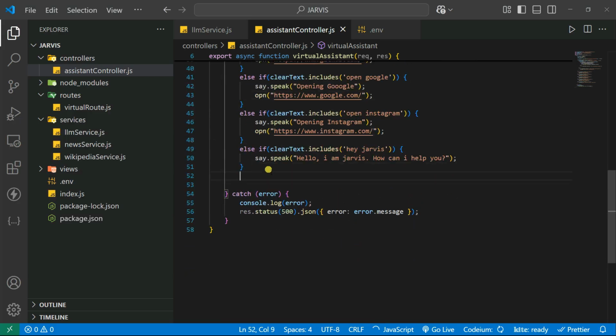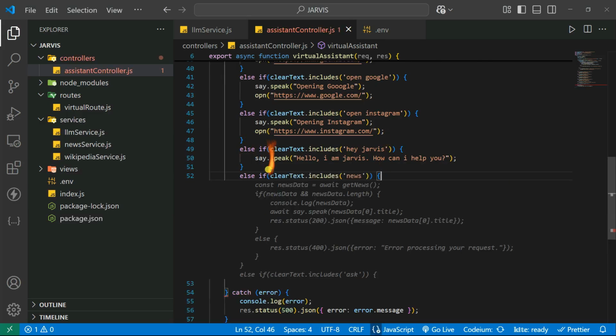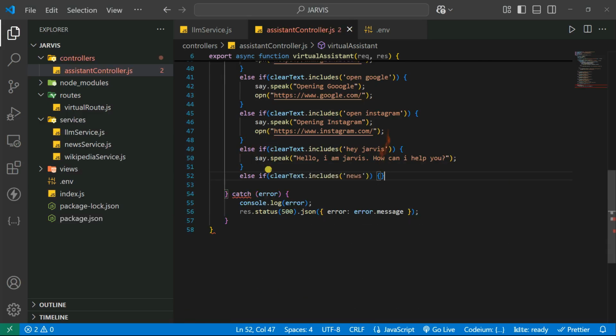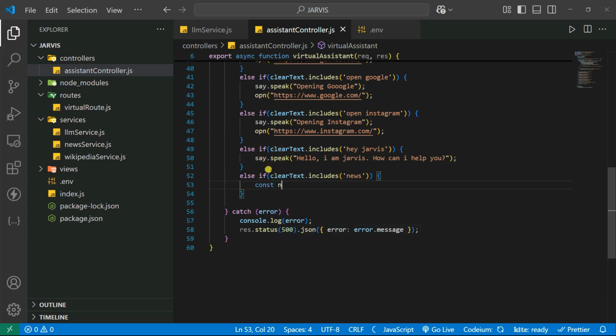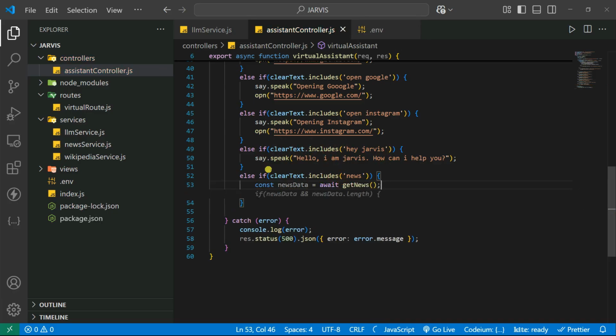So what I can do is use else if the clean text includes news, and then you can call the function. Let's say const newsData is equal to await newsData get news.